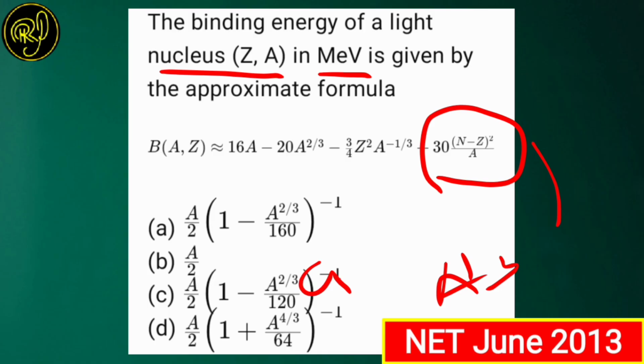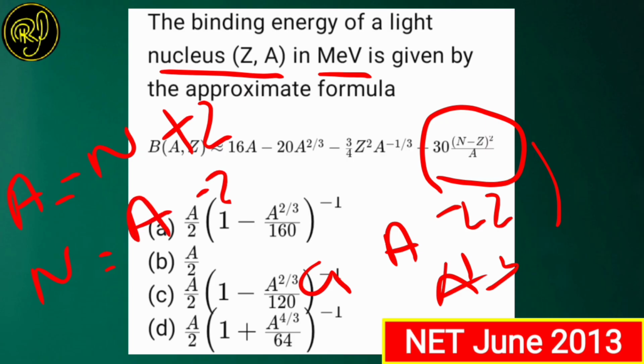N minus Z and A minus 2Z is the same thing, because we know that A is equal to N plus Z. So N is equal to A minus Z, and N minus Z is equal to A minus Z minus Z, hence A minus 2Z. Okay, this is the same. N minus Z is equal to A minus 2Z.